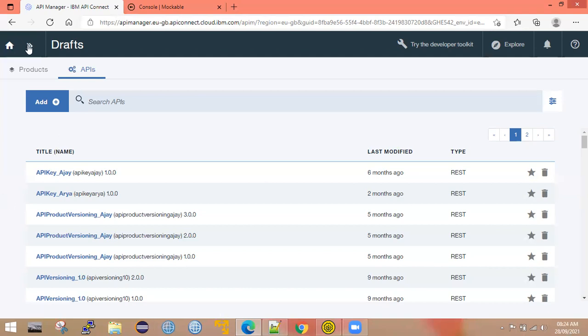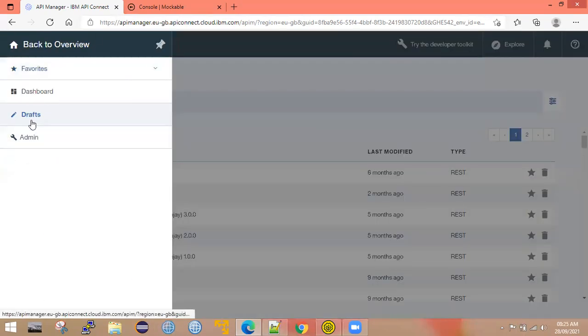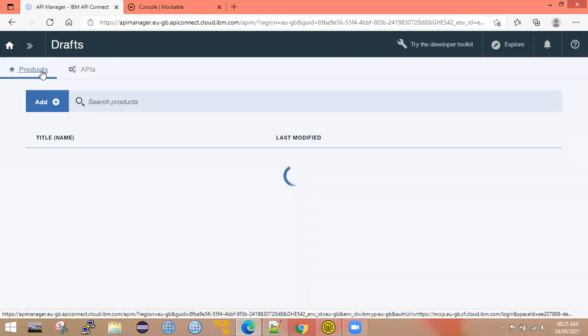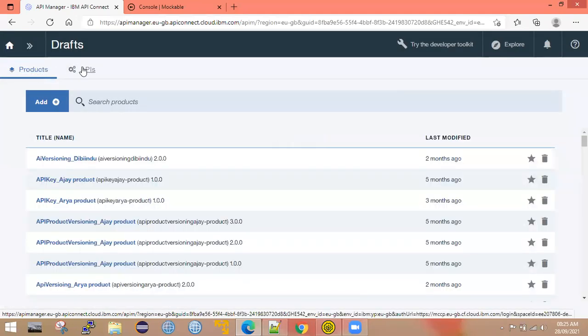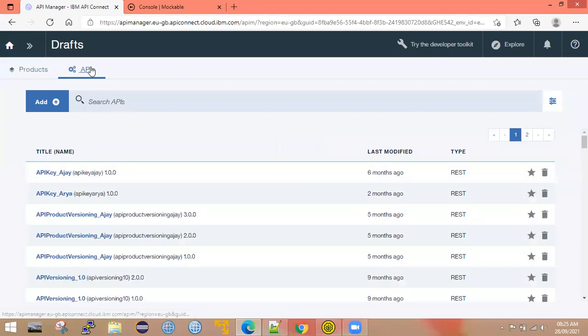Okay. So yesterday I explained the API Manager overview. Here go to Drafts. In the Drafts, we can create the products and the APIs. Now I wanted to create a REST API. When we create an API itself, I will create a product. Within the product, there will be one default plan. In the beginning of the session, I'll mostly focus on the APIs.